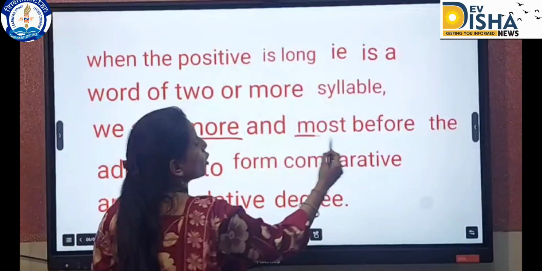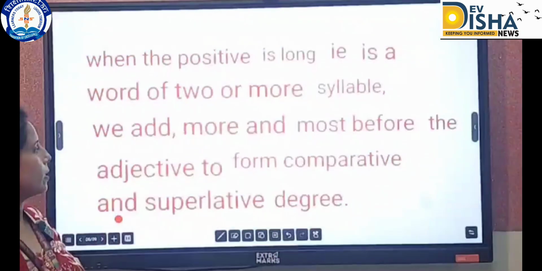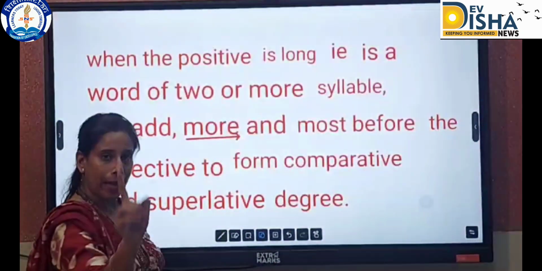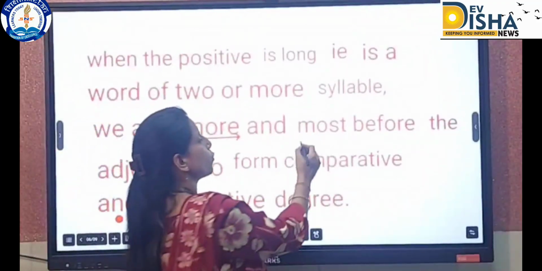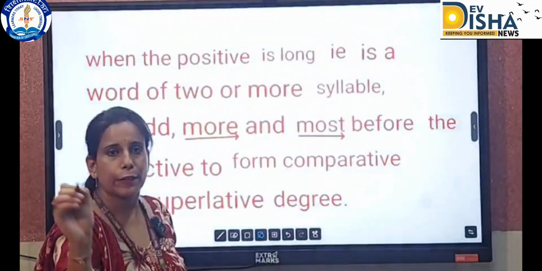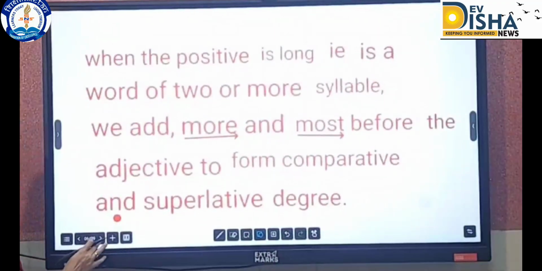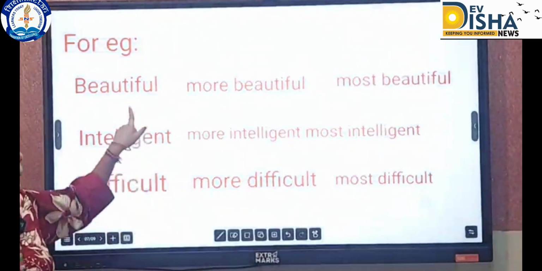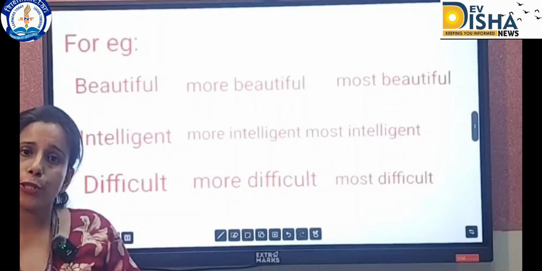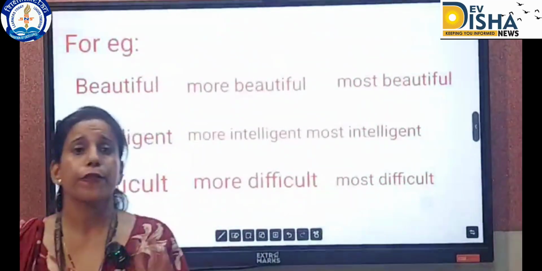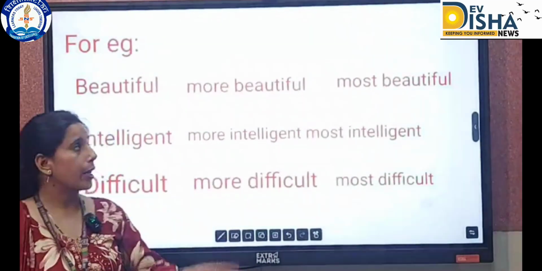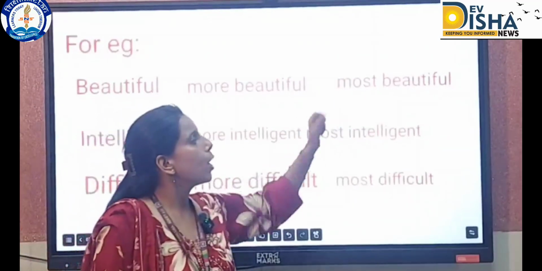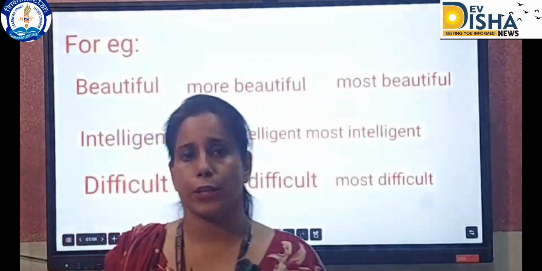More and most before the positive word: more with the comparative degree and most with the superlative degree. Let's proceed with the example. Beautiful. Where do we write beautiful? In the positive degree. We write more in the comparative degree and we write most in the superlative degree.